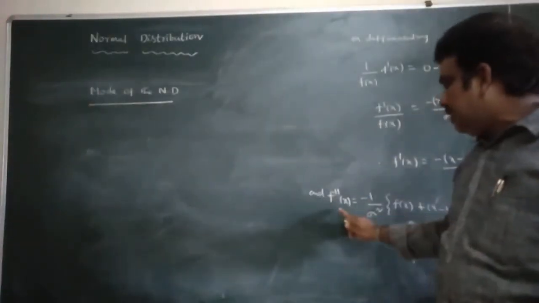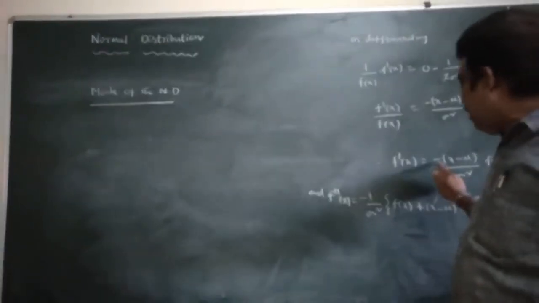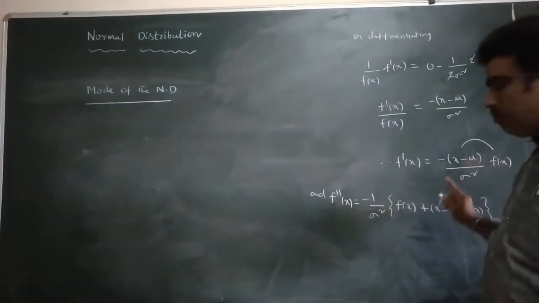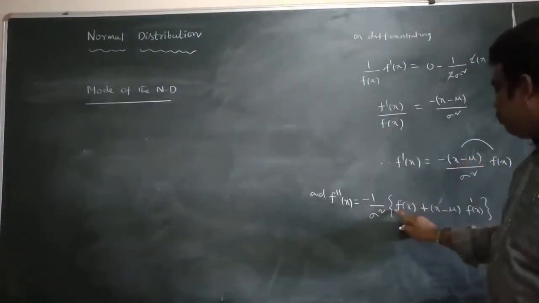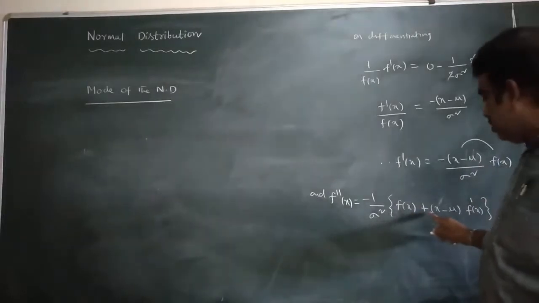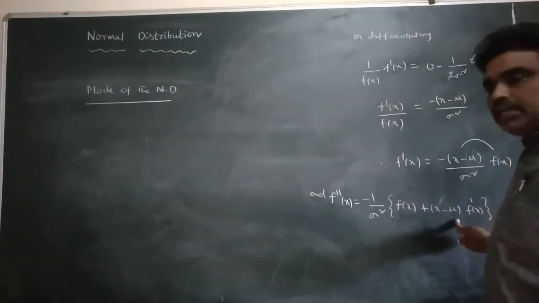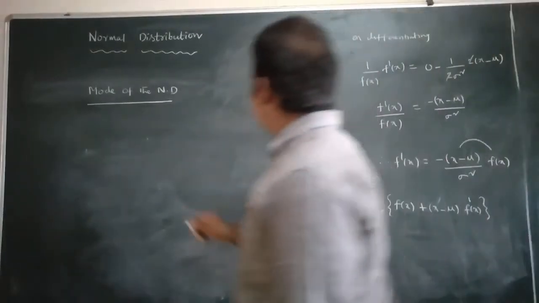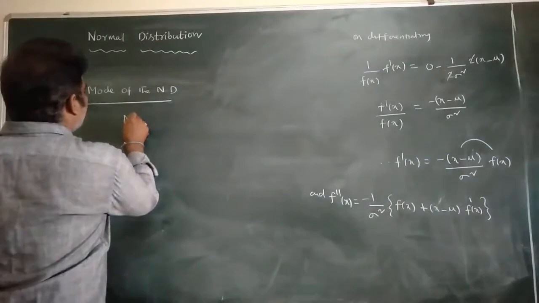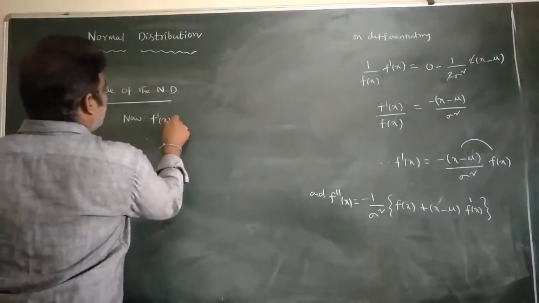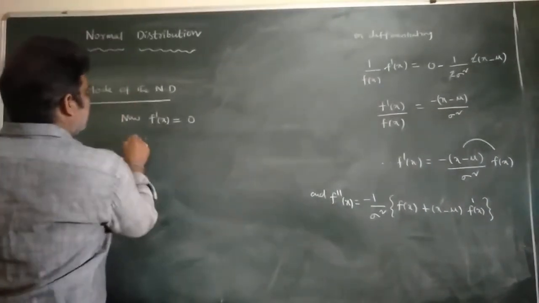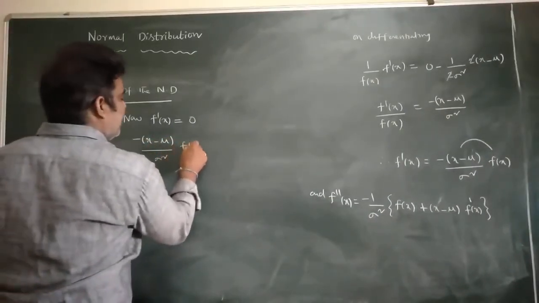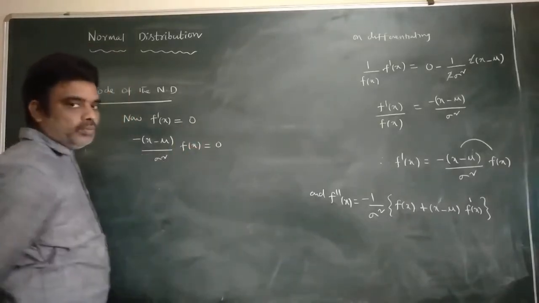And f double dash x is equal to minus 1 by sigma square into, using the product rule, x minus mu derivative 1 into f of x, plus x minus mu treated as fixed term into the derivative f dash x. Now f dash x is equal to 0 implies minus of x minus mu by sigma square into f of x is equal to 0.